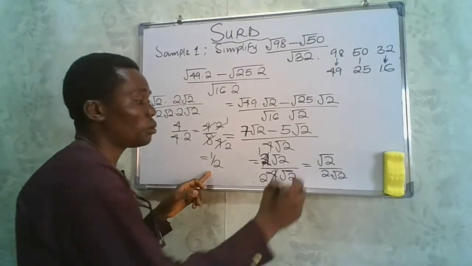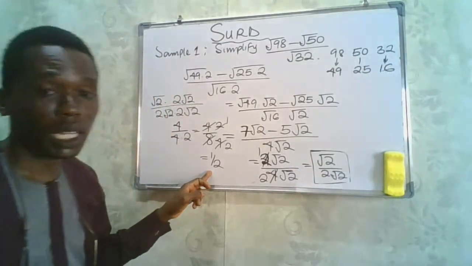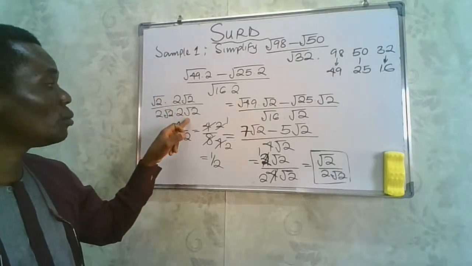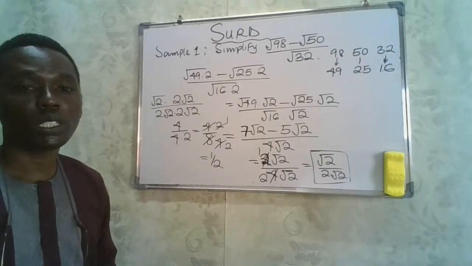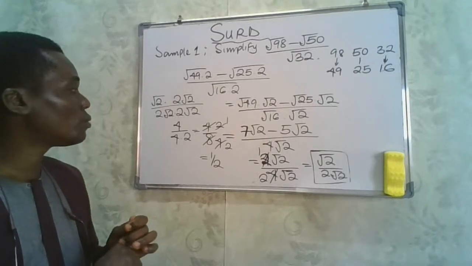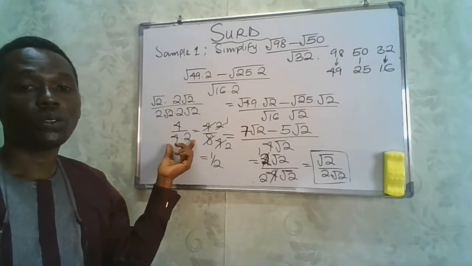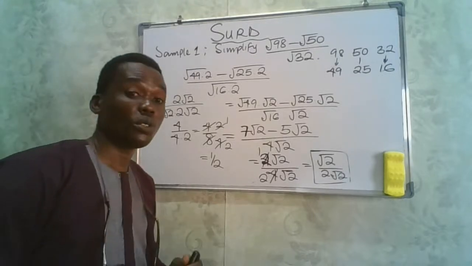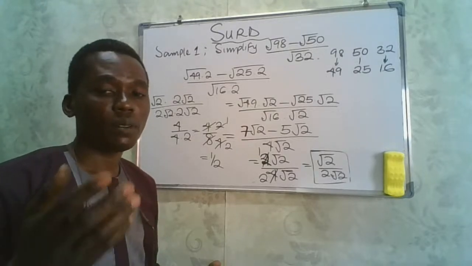Now, if you check your options and this is not there, that means you need to do what? You need to rationalize. Rationalization simply means you multiply the denominator and the numerator by what? By the denominator, which is what? Which is a surd, an irrational number. So when you do that, you're going to find out that the denominator gave us what? A rational number. And then we can easily simplify. So you see, solving questions under surds can be very, very easy.